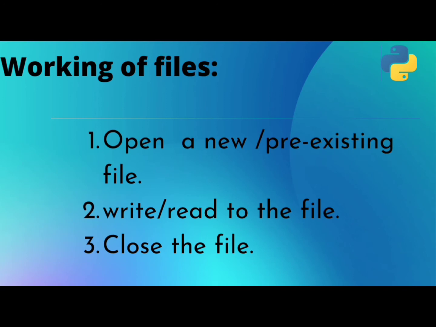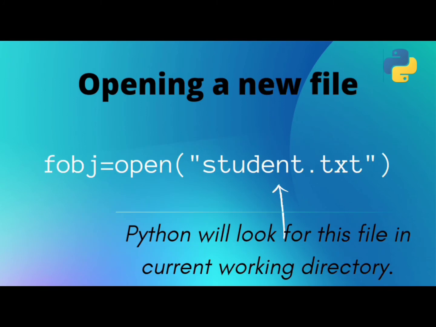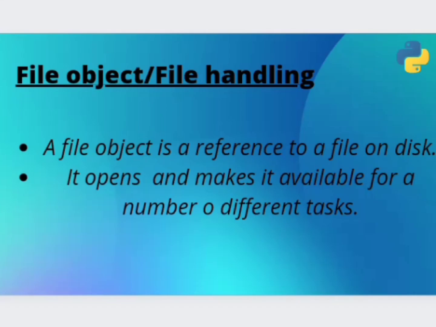Let's now look at the working of files. In data file handling through Python, the first thing that you do is open the file, a new or pre-existing file. Then you will read from or write to the file, and in the end you will close that file. File opening is done using the open function as given here. Student.txt is the file and fobj is the file object. What is a file object? A file object is a reference to a file on disk. It opens it and makes it available for a number of different tasks.